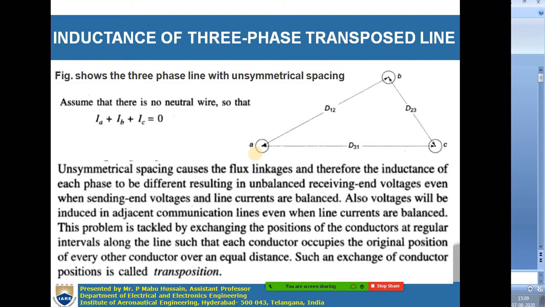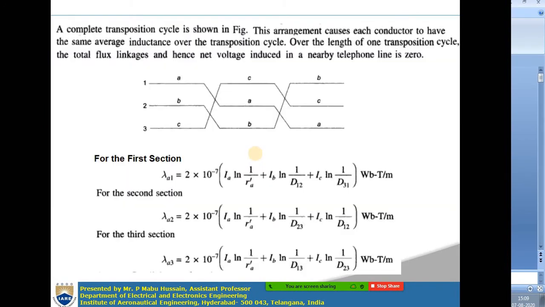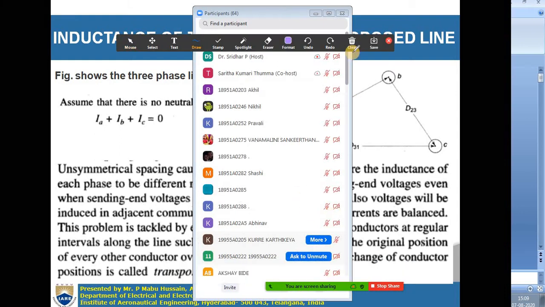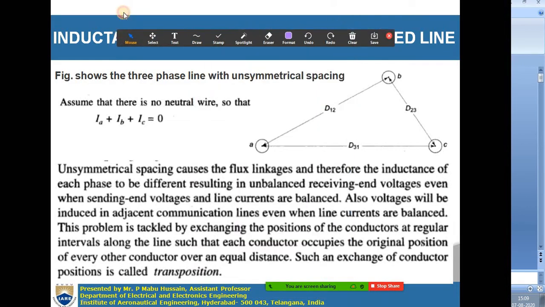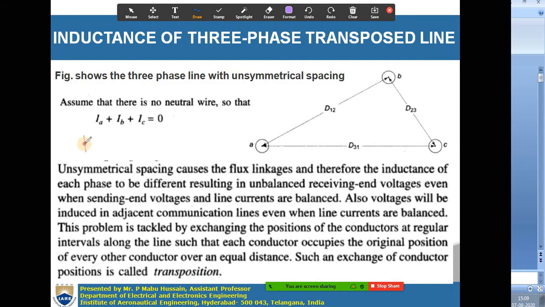Okay. So what do you mean by transposition of conductors? Let us see here. If you take a certain length L of the transmission line, over which you are transmitting the power, you have one tower at the start and another tower at the end.